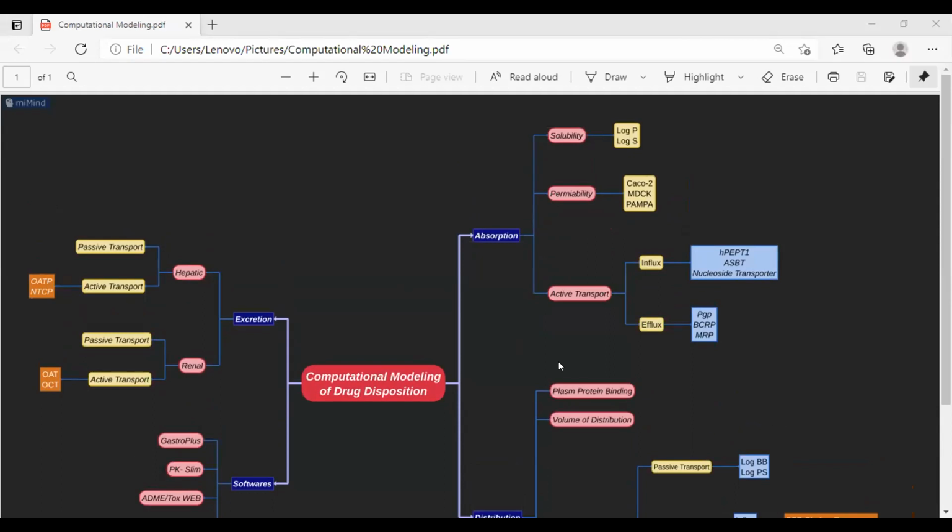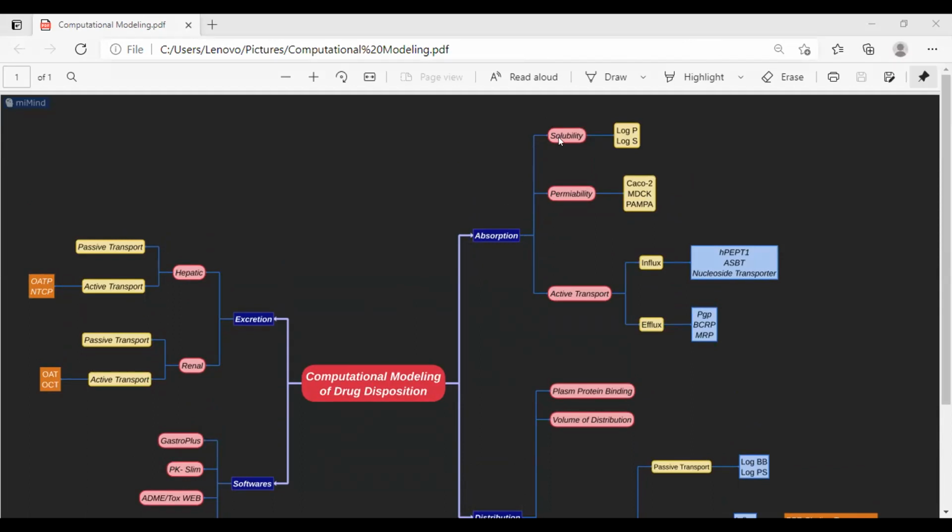So my mind map is on computational modeling in drug disposition. There are different ADMET properties, and for its modeling, computational programs and in silico modeling approaches are used. Drug disposition includes absorption, distribution, and excretion. In absorption, there is solubility and permeability.